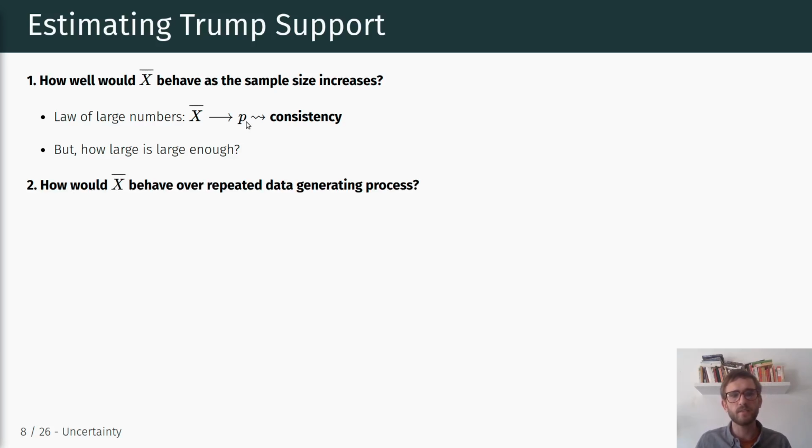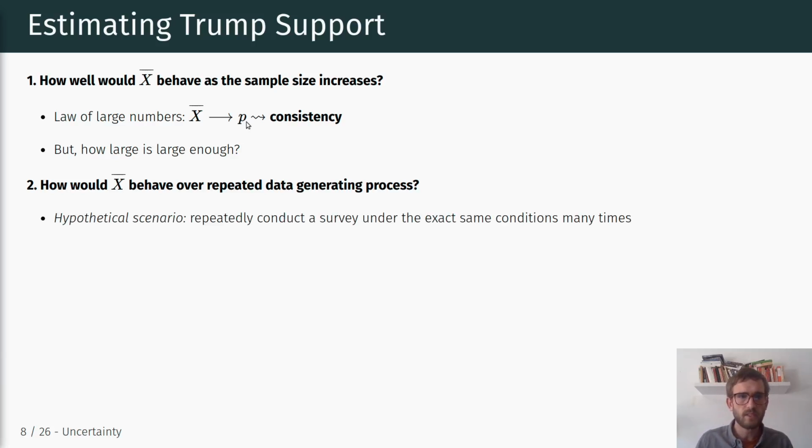And in order to answer that question, we can think about how our estimator would behave over repeated data generating processes, right? So given our sample size, how would x bar look if we repeated our sampling procedure again and again and again, basically computing a bunch of x bars and then looking at the distribution of x bars across those repeated data generating processes? And that's what we mean by looking at the sampling distribution of our estimator.